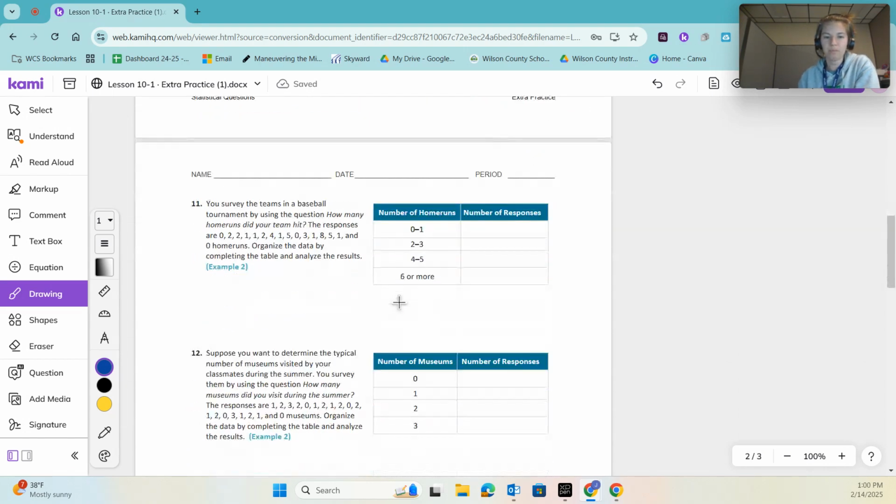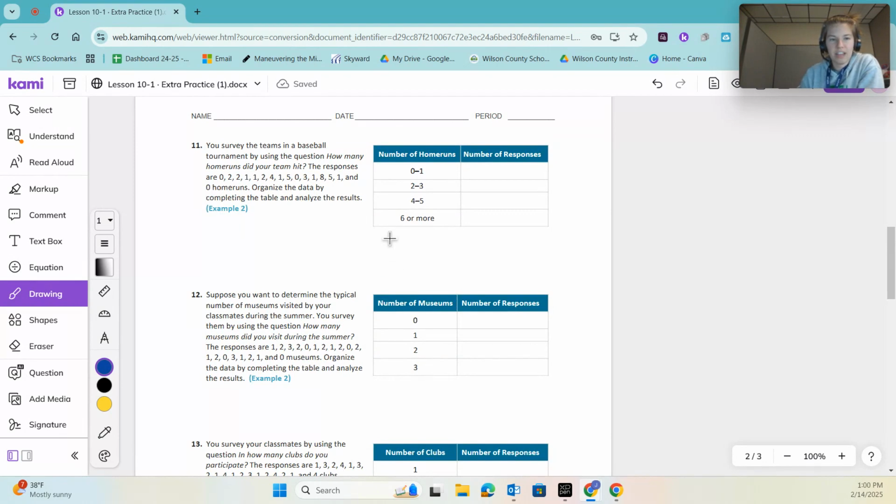Let's take a look at number 11 together as well. You surveyed a baseball team in a tournament by using the question, how many home runs did your team hit? So we're surveying lots of teams in a tournament.